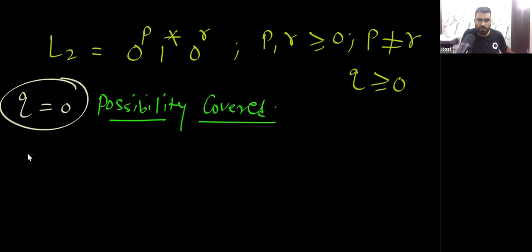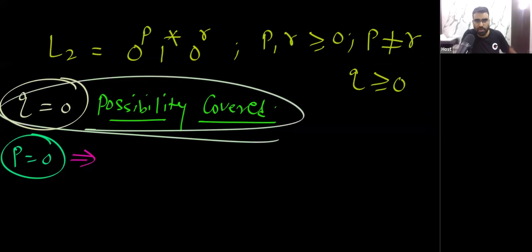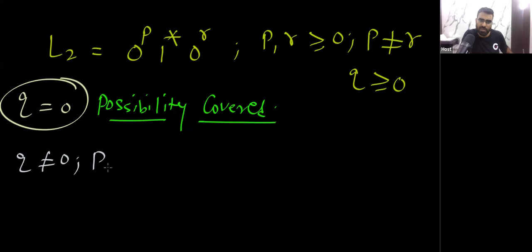Now you tell me, if you have p equal to 0, which type of string should be there? Remember, q equal to 0 I have already covered, so now you can assume that q is not equal to 0, but p is equal to 0.